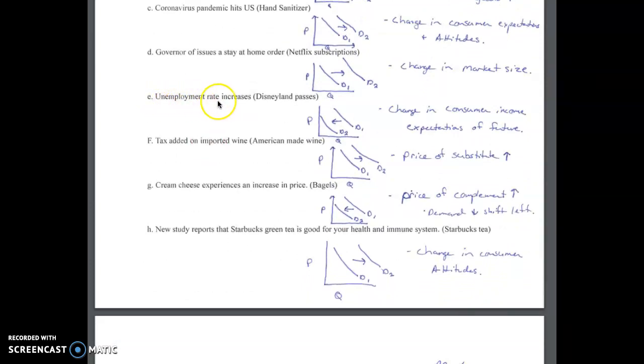Letter E, unemployment rate increases. What's going to be the impact on Disneyland passes? Got demand curve shifting to the left for that one. Again, this is a change in consumer income as well as probably expectations of the future. As the unemployment rate increases, meaning more people are without a job, no job, no income. So any negative impact on income, we're going to see a decrease in demand for normal goods. So demand shifting to the left.